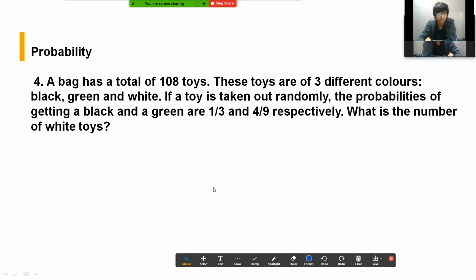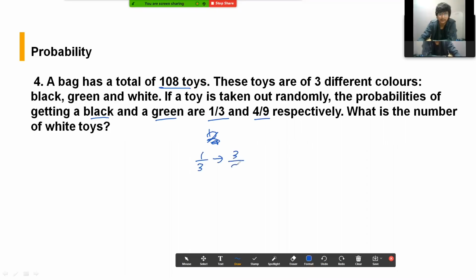The fourth question was on probability. It was again a very basic question. A bag has a total of 108 toys. There are 3 different colors: black, green, white. If a toy is taken out randomly, the probabilities of getting a black and a green are 1 by 3 and 4 by 9. So 1 by 3 I can write as